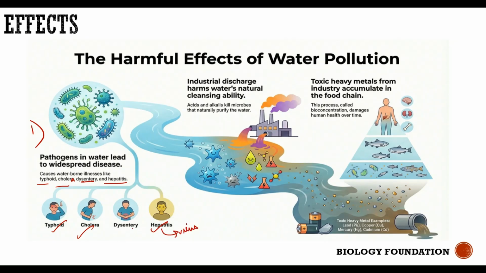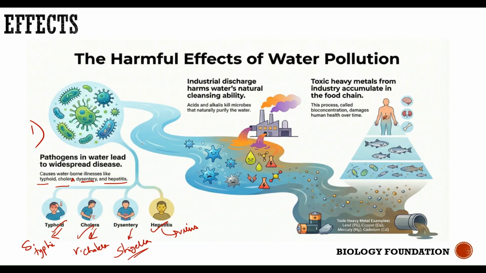Dysentery is usually caused by Shigella. Cholera is caused by Vibrio cholerae, a bacterium. Typhoid is caused by Salmonella typhi, again a bacterium. Hepatitis is caused by the hepatitis virus.